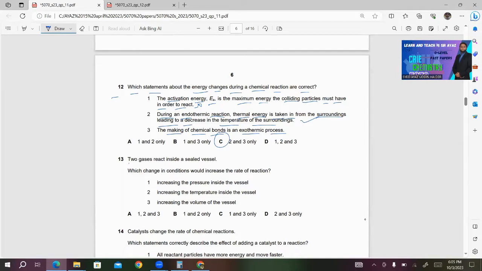Number 13, two gases react inside a sealed vessel. Which change in conditions would increase the rate of reaction? Number 1, increasing the pressure inside the vessel. This is correct. Number 2, increasing the temperature inside the vessel.